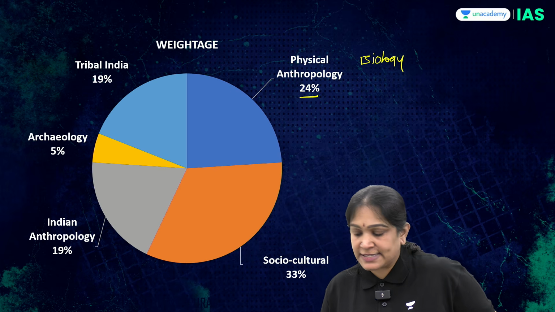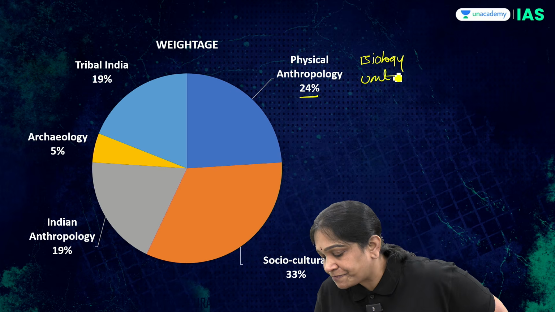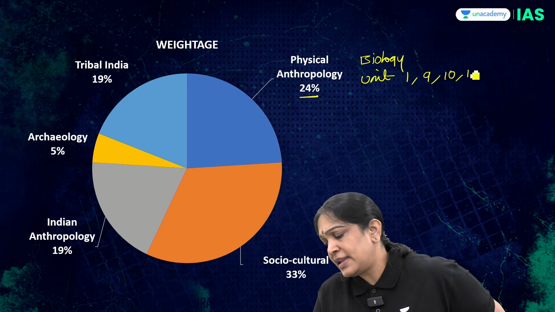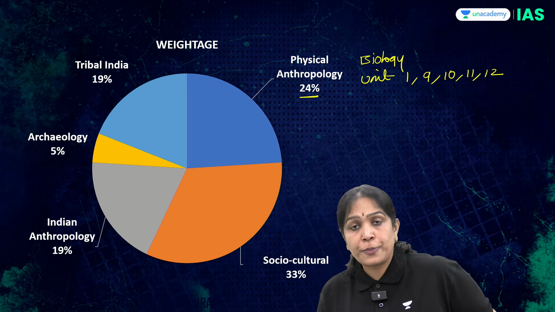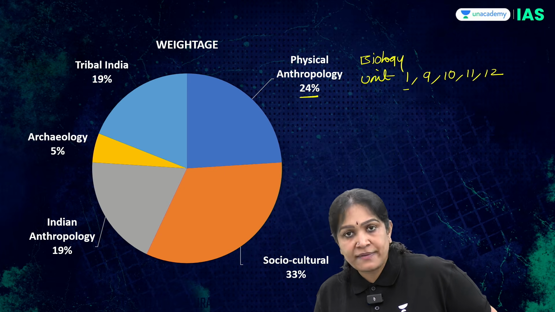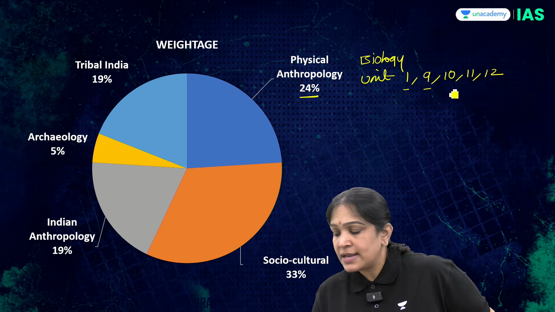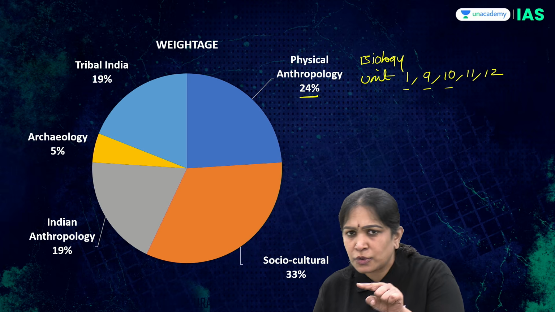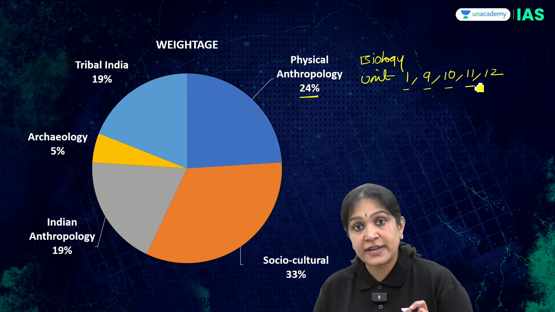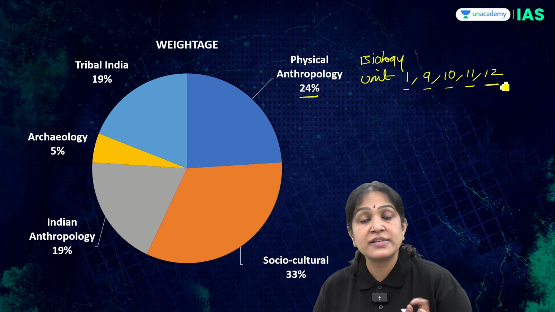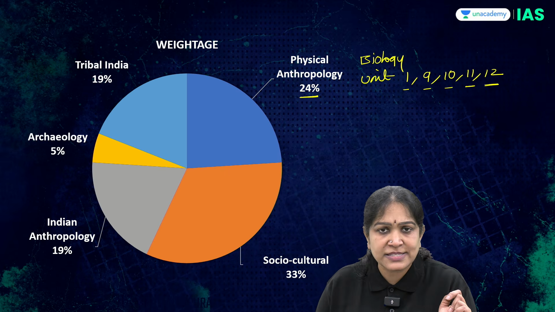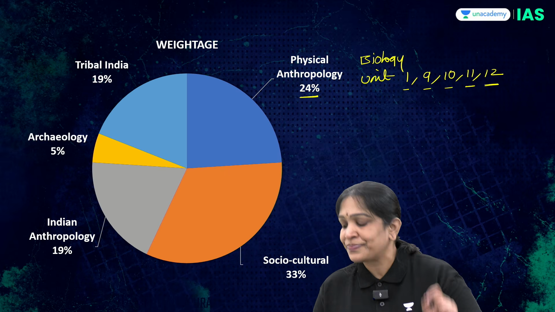And which units? Units 1, 9, 10, 11, 12. I hope you remember, 1 means human evolution, 9 is genetics, 10 is human growth and development, that womb to the tomb unit. Unit 11 is fertility and demography. Unit 12 is applications of anthropology, the sports anthropology, forensic anthropology unit.